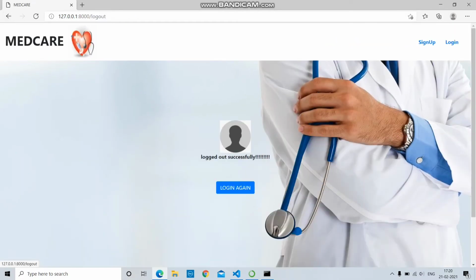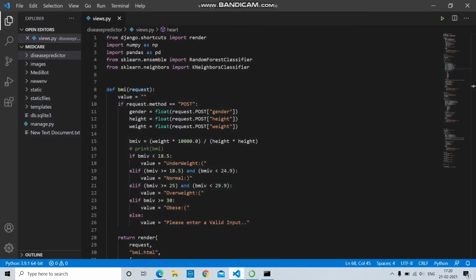Then logout. After using this web application, you can log out. If you want, you can log in again. Then now let's see the code for the algorithm in the backend.